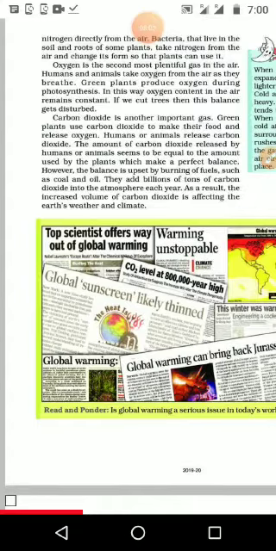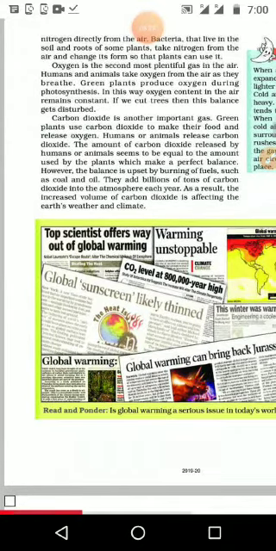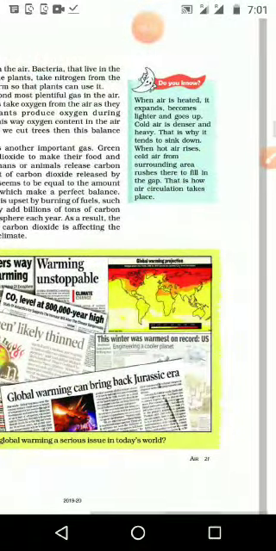And as a result, the increased volume of carbon dioxide is affecting the Earth's weather and climate. Because of this we know what is global warming. Because of the increased presence of carbon dioxide, it is increasing the heat in the atmosphere, and that's why the weather and climate are changing nowadays. We can see, if you are looking at our area or some other areas also, the changes in the climate and weather nowadays because of the presence of carbon dioxide.